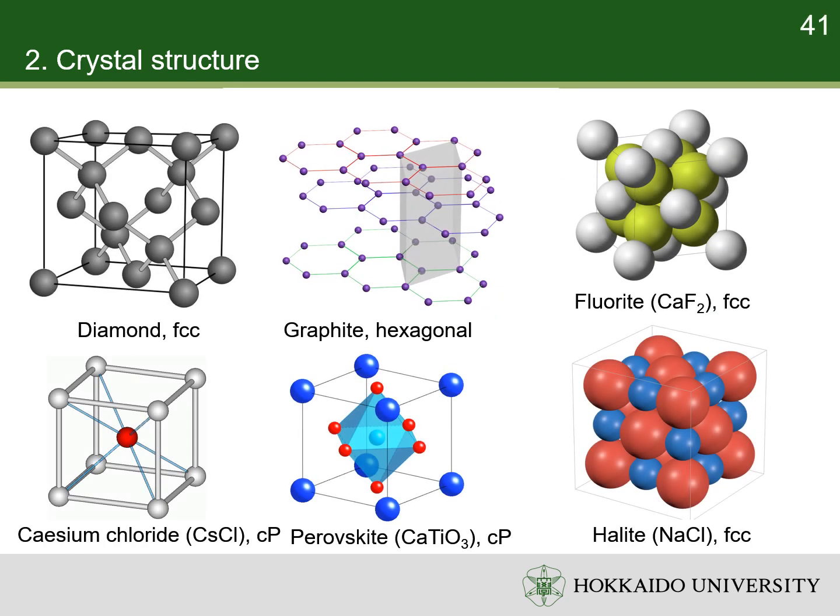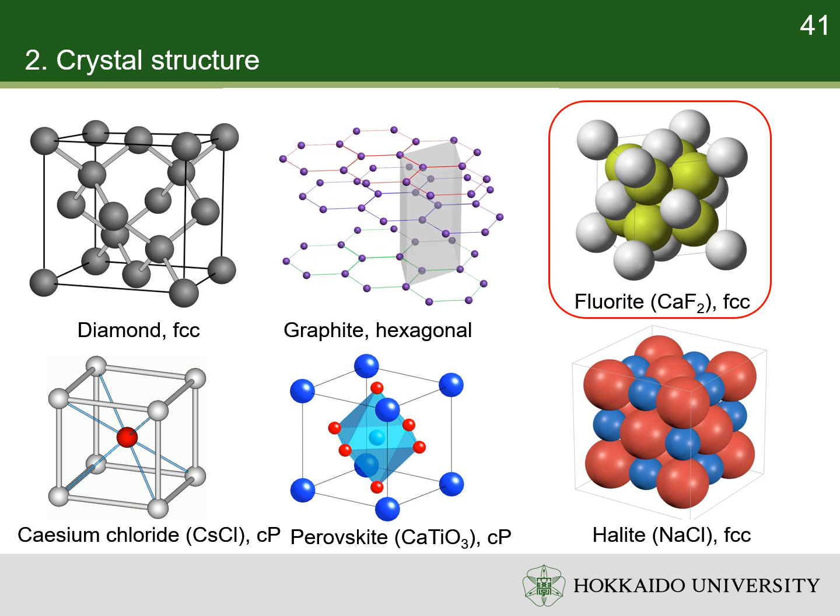The unit cells of some crystals are shown. For example, in calcium fluoride, the white balls form FCC structure. So, there are 4 white balls per unit cell. On the other hand, all the yellow balls are inside the unit cell. There are 8 yellow balls per unit cell. Thus, the ratio of the white to the yellow balls is 1 to 2. Therefore, the white ball is calcium. The yellow ball is fluorine.